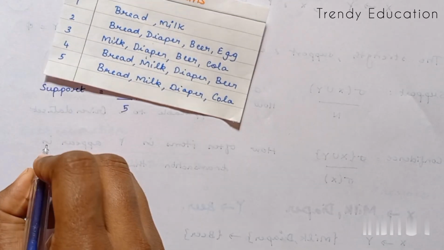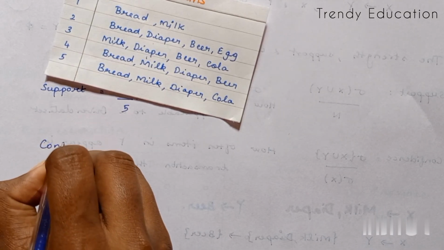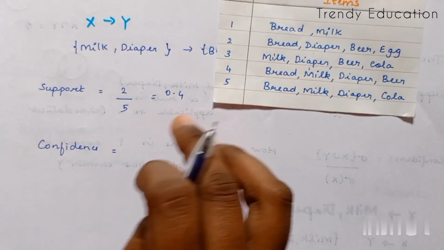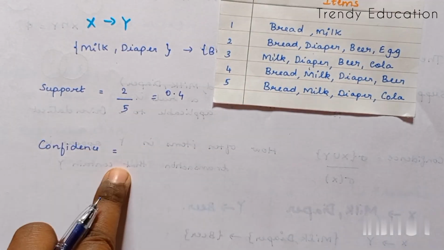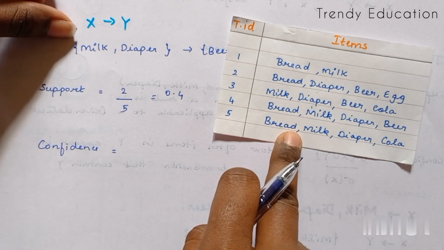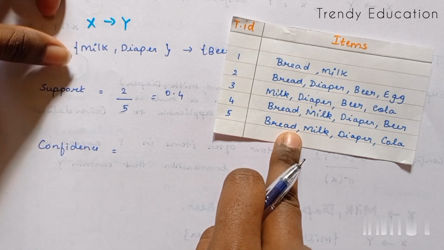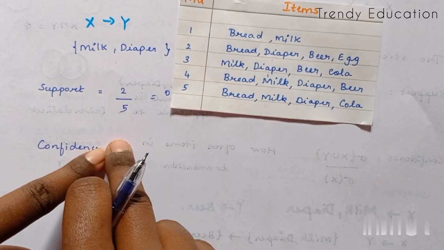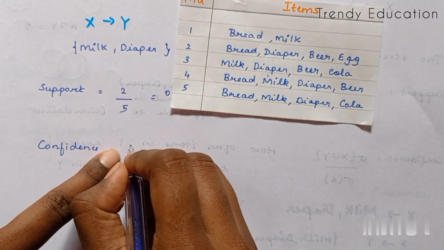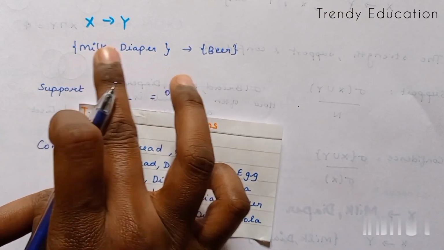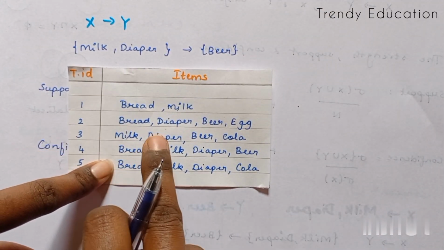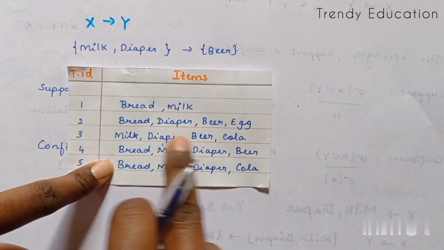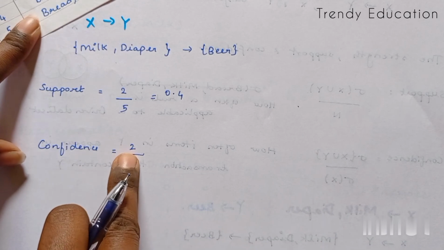Now let's calculate the confidence. Confidence is the support count divided by the frequency of X alone. The support count is the same as before: for milk, diaper and beer, there are two transactions with these items, so the support count is 2.